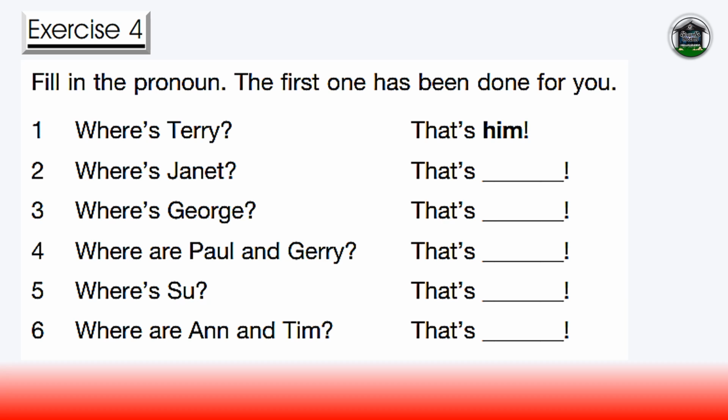That's her. Where's George? That's him. Where are Paul and Jerry? That's them. Where's Sue? That's her. Where are Anne and Tim? That's them.